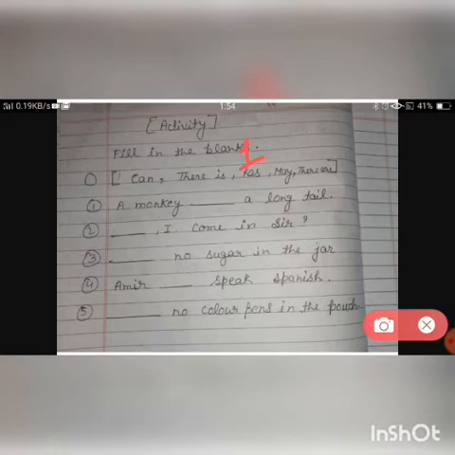Now Ananya, you tell me, dash I come in, sir. When you are taking permission, what do you say? May. Very good, Ananya. May I come in, sir? Now number 3. Uday, you tell me, dash no sugar in the jar. What will we fill? Sugar, is it counted as one or is it plural? One. Very good. So there is no sugar in the jar.